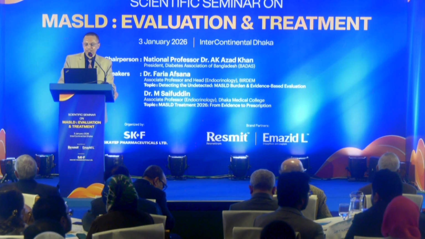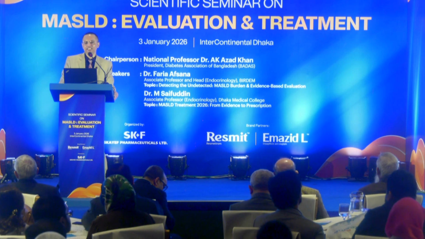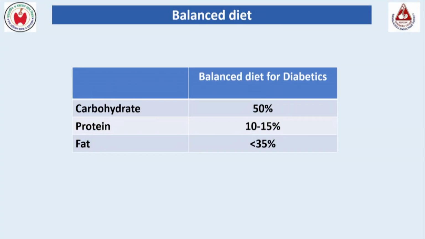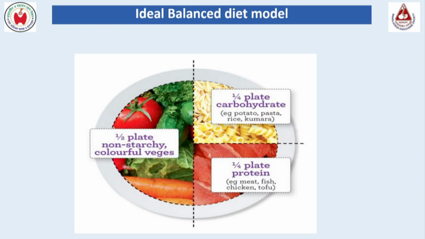A balanced diet has the typical composition of carbohydrate 50%, protein 10 to 15%, fat less than 30%. This is the ideal diet that should be followed in a MASLD patient, whether the patient has diabetes or not. This is the ideal balanced diet model. Half of the plate should be vegetables, one quarter carbs and one quarter protein.